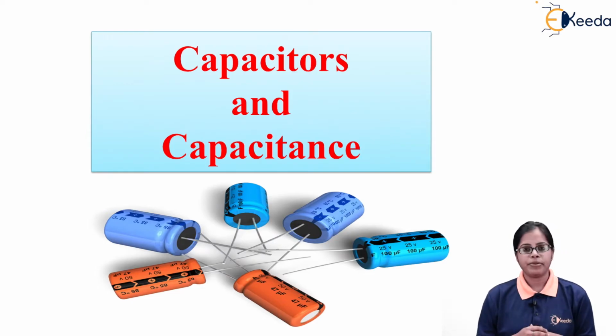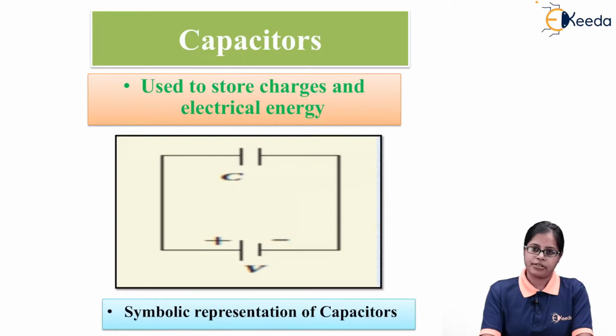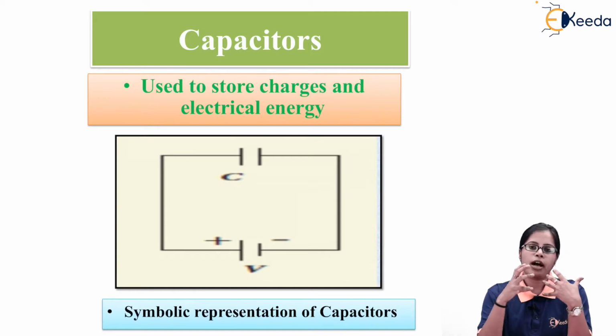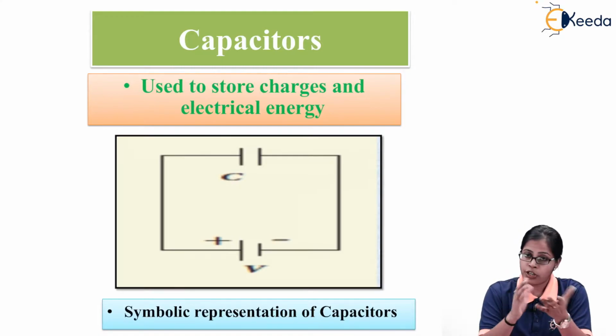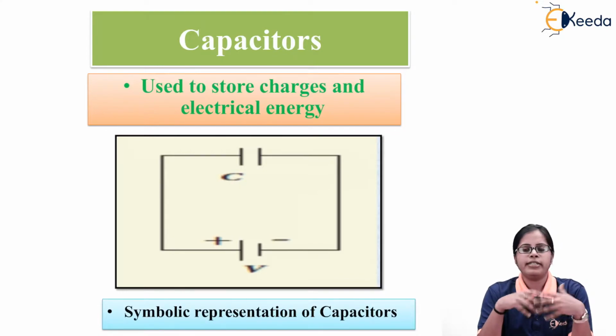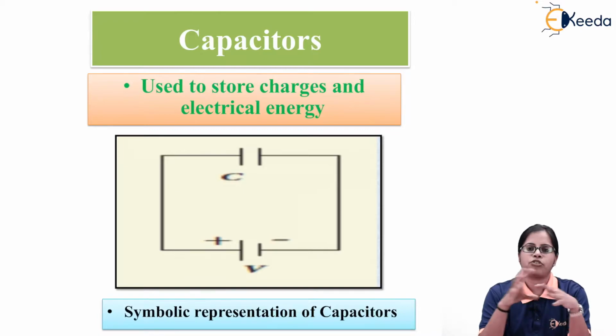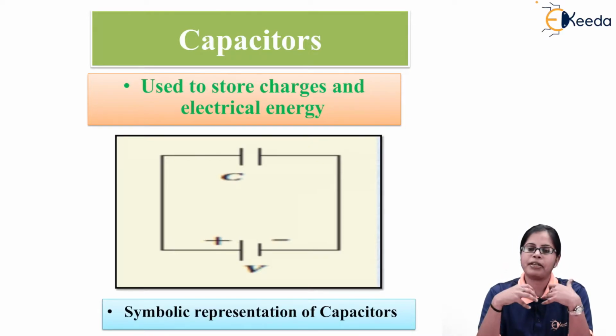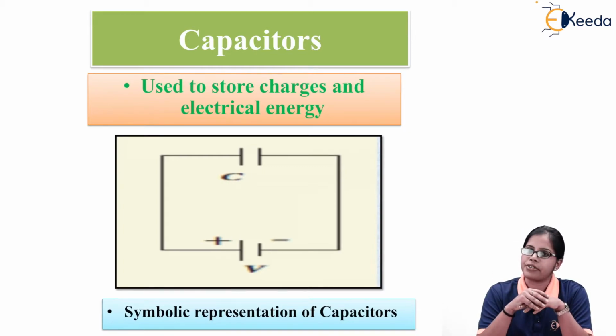Now when we say capacitors, what do we mean by capacitors? Like the way we say resistor. A resistor is something which is used for opposition to electric current. Whenever we want to oppose the electric current, we make use of a device called a resistor. But why is a capacitor used? There are many electronic devices in which we require the storage of energy or storage of charges. To store the charges or the energy in that particular device, we need to use a component, and that component is nothing but a capacitor.